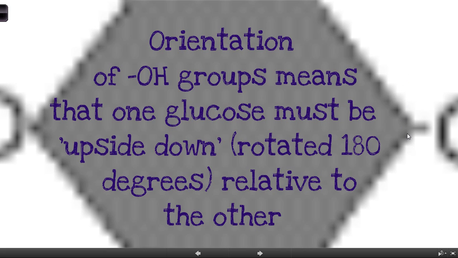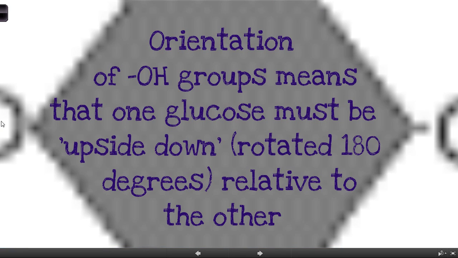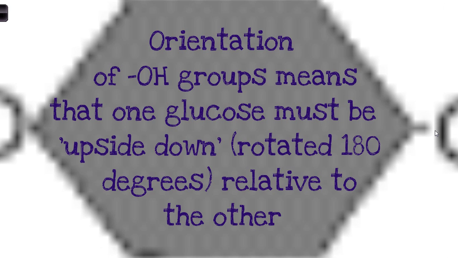But this actually means that when we link our beta glucoses together, one has to be upside down relative to the other one. So imagine if you flipped this around, flipped the top and the bottom. Imagine they're connected here at either side, but we could flip it over by pulling down the bottom so it would rotate around the points at each side here. So just imagine we flip that over. That's how the glucoses have to connect. One's the right way up, the next one's upside down, the next one's the right way up again. So they have to bond at 180 degrees relative to each other.